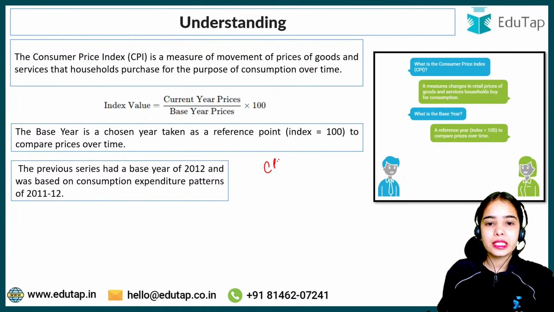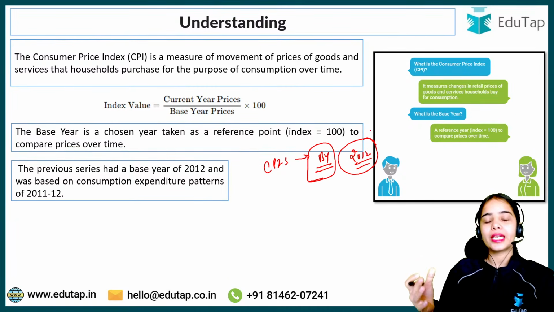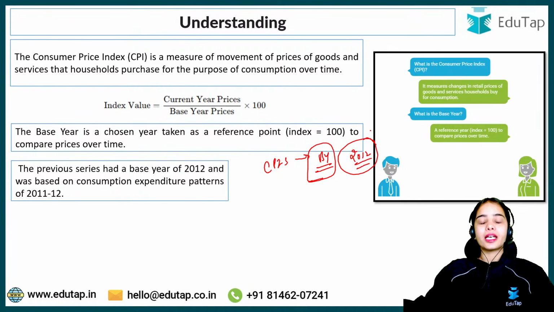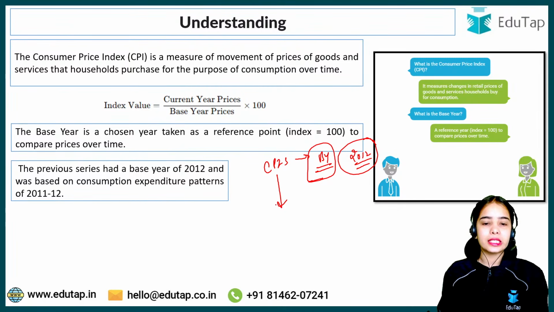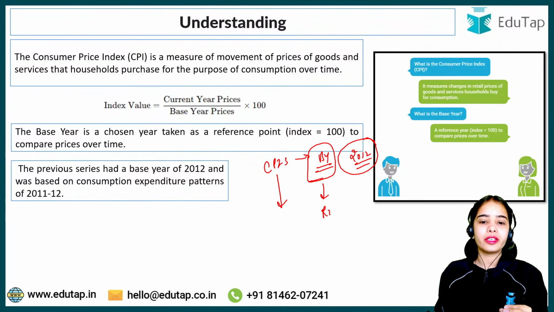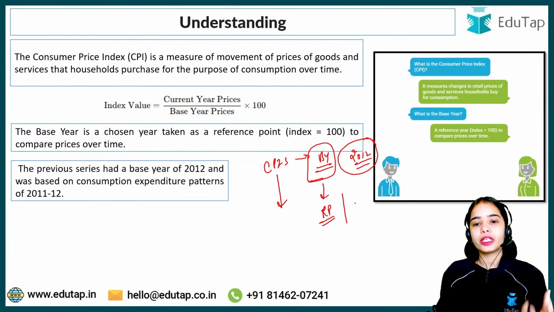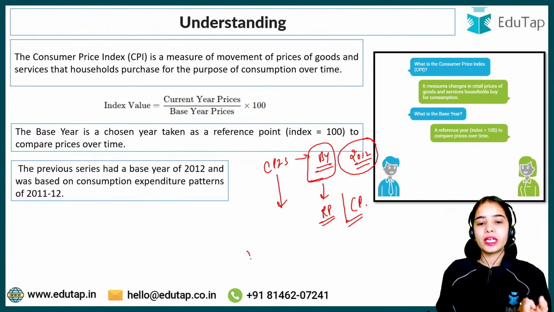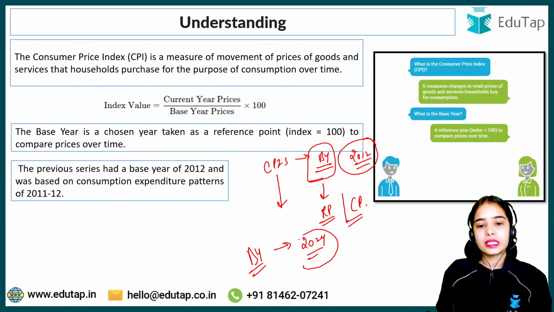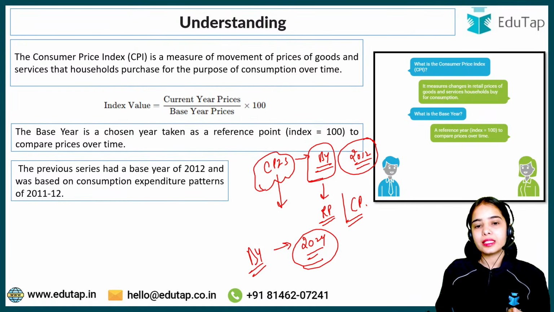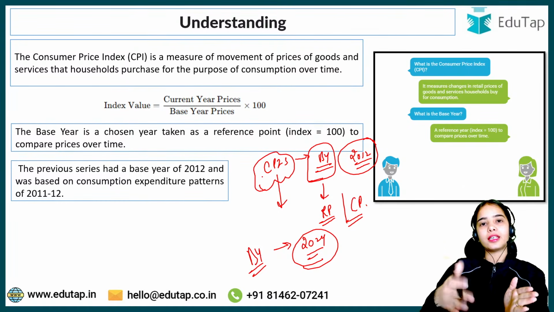Previously the CPI series had the base year, that is the reference point, the comparison point, of 2012. But as we know, between 2012 and 2026 a decade has passed, and in that decade there have been various changes in the consumption patterns. So it was analyzed and discussed that we now need a different reference period, a different comparison point, and that's why the new base year has been identified: 2024. So this is the new base year for the CPI series. Against this base year the other years will be compared.